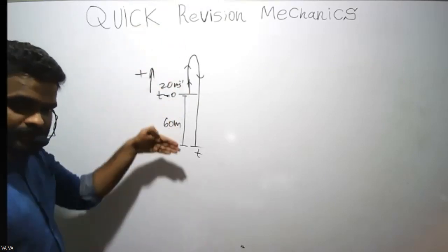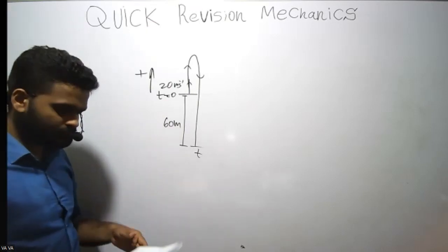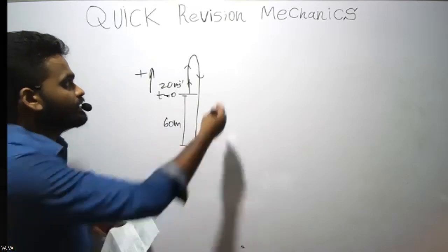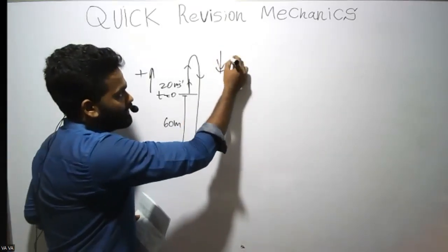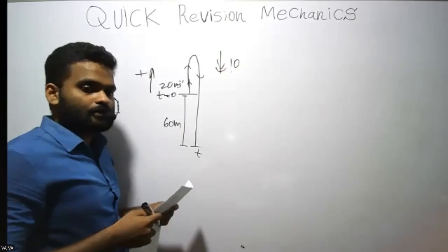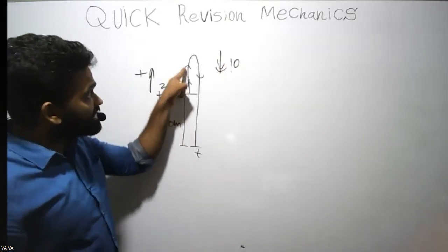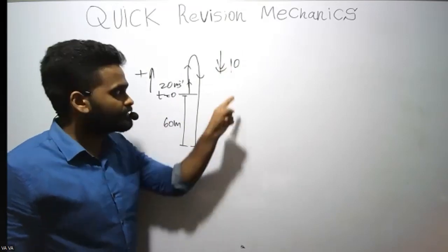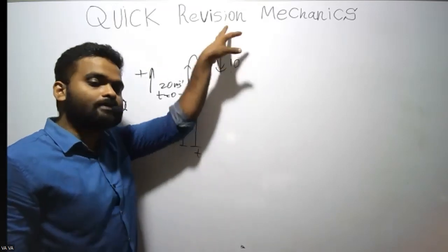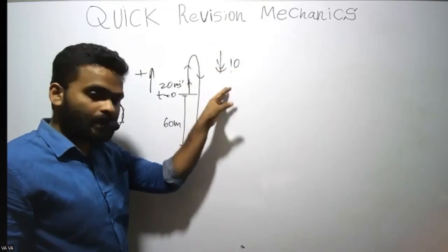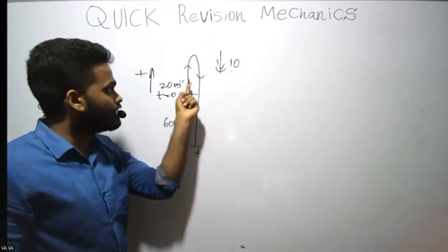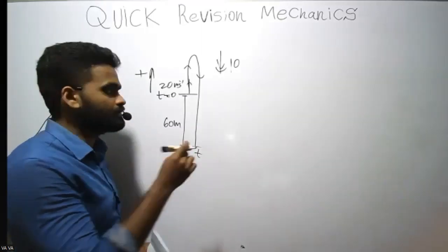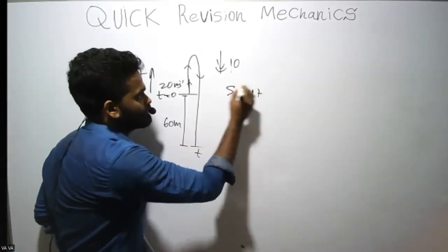If something is in the other direction, it is negative. So 10 downwards. I can apply the equation from here to here for the whole motion at once. The reason is acceleration is always downwards, 10 meters per square second for the whole motion. So I can apply a single equation for the whole motion.